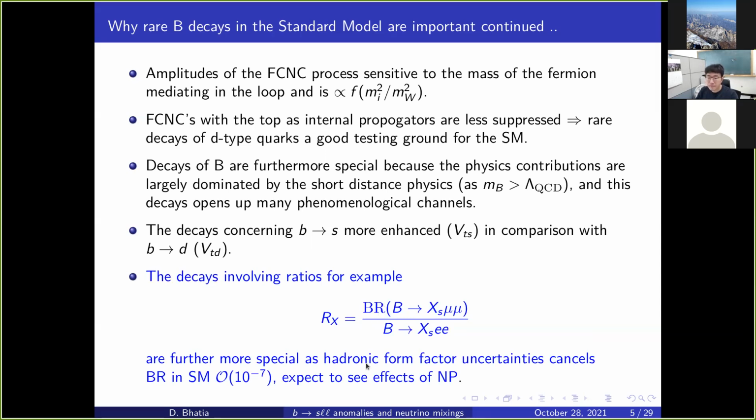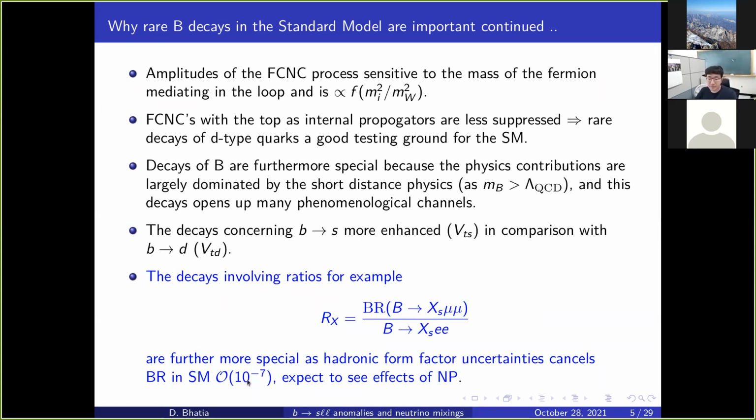Now the ratio is good because these branching ratios have form factor uncertainties, right? We can calculate this process involving these partons, B parton going to S parton, etc. But when it comes to hadronization, we rely on inputs from lattice or other things where we have to calculate this form factor. So there are form factor uncertainties. So if we just look at plain branching ratios, taking the ratio is good because the form factor uncertainties then cancel out. Hence these ratio observables are special.